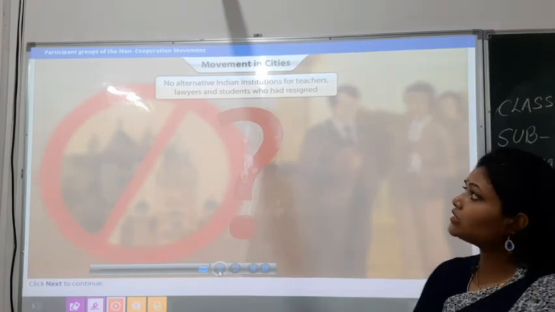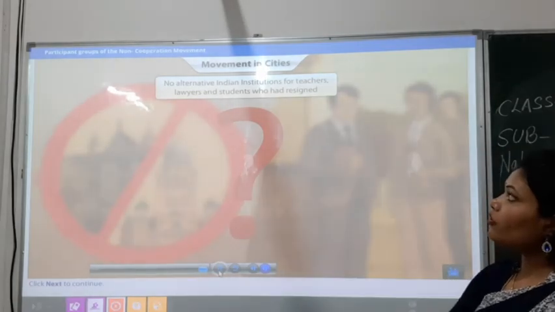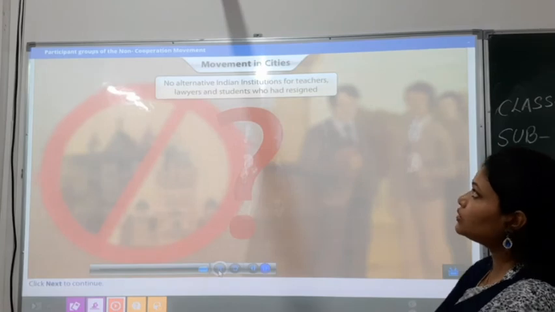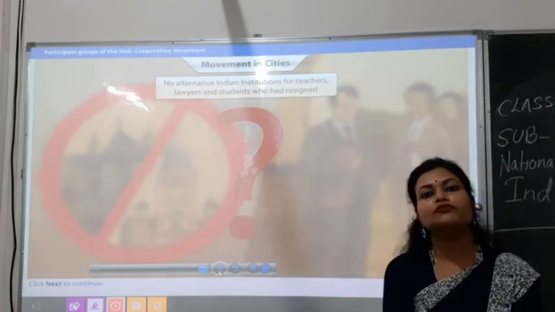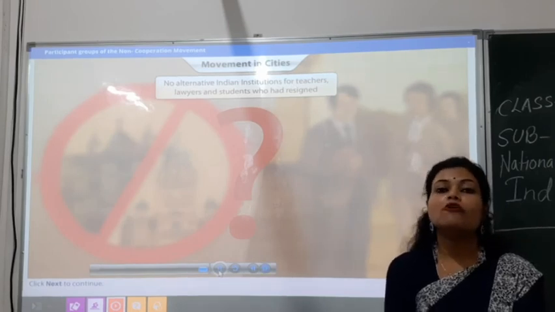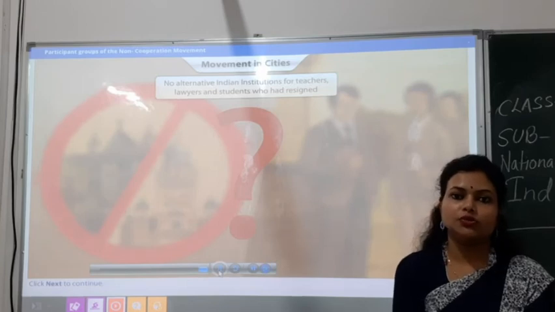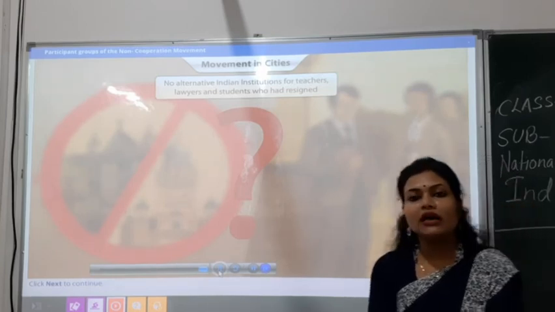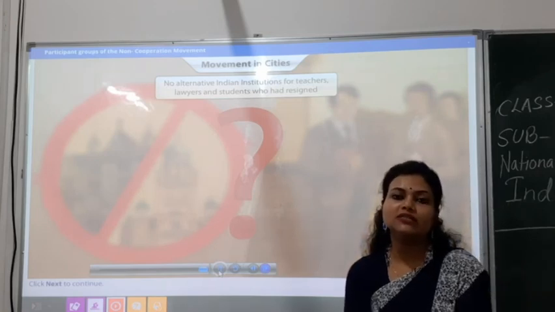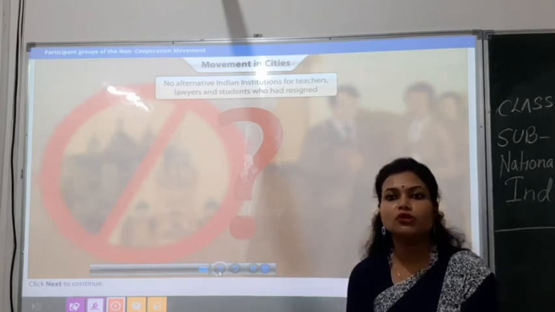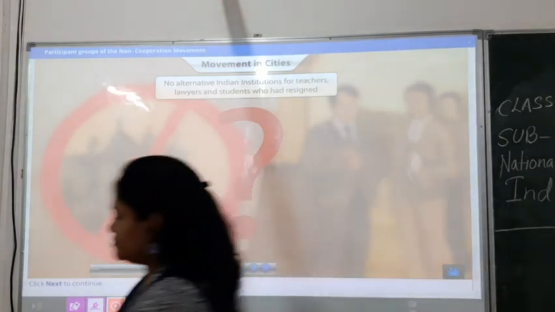So that is why it is saying that no alternative Indian institutions were there for teachers, lawyers or students who had resigned. So they all had to go back to their places for survival and for getting education. Okay, so these are all the problems and challenges in front of the people, and that is why this movement did not become successful in every manner.